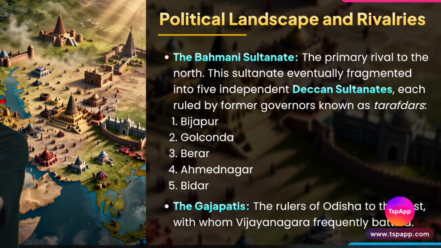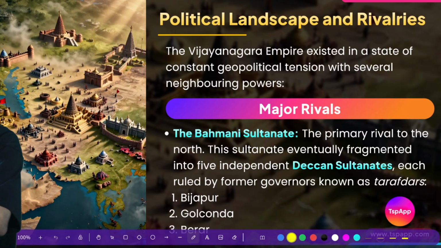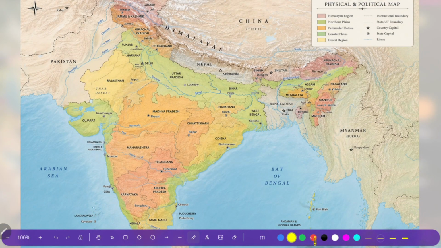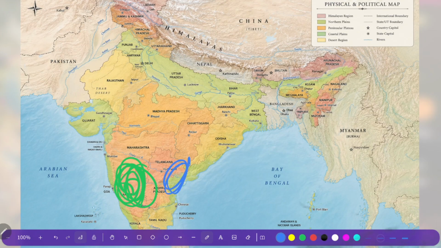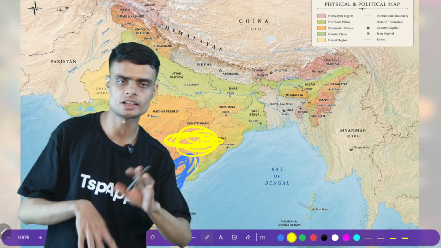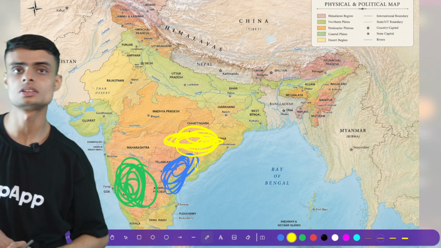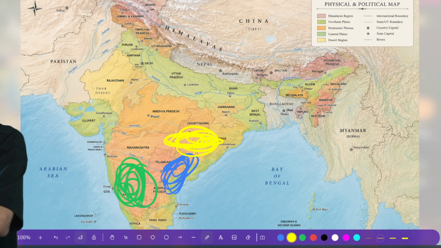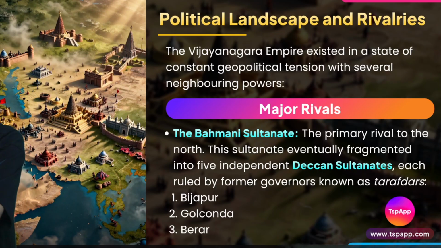After Gajapati, we have understood that we have the Vijayanagar Empire in today's Karnataka area. So we have Gajapati here. We had the Bahmanis in some part right here, and we have the Gajapati rulers who were in the areas of Odisha. So this is how the rivalry was happening at that time period, how kings were fighting with each other, and how different neighbors were at war with each other.